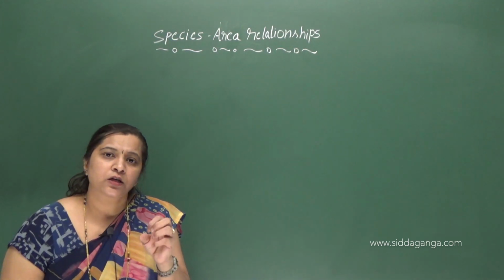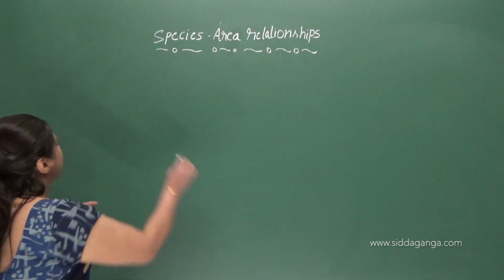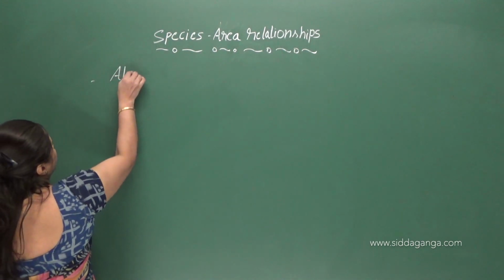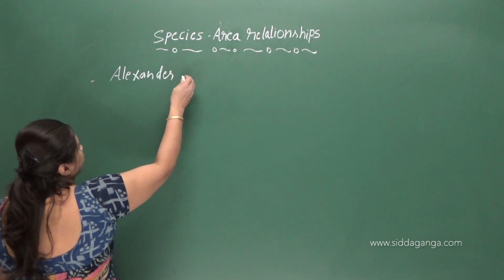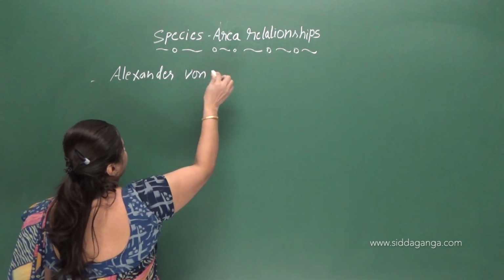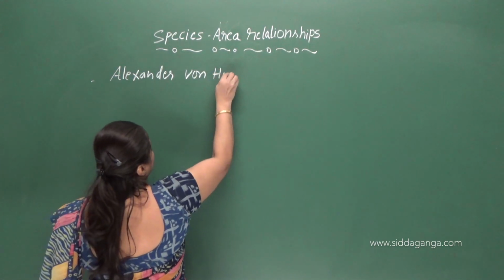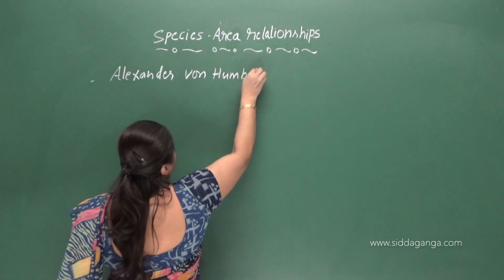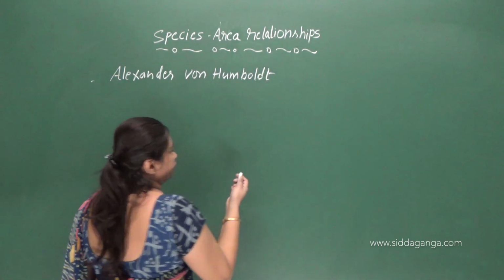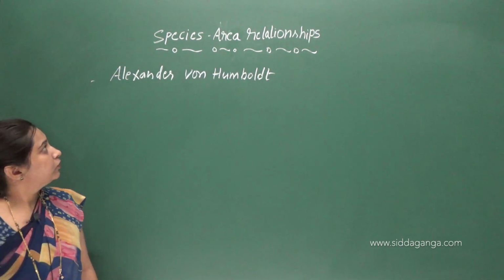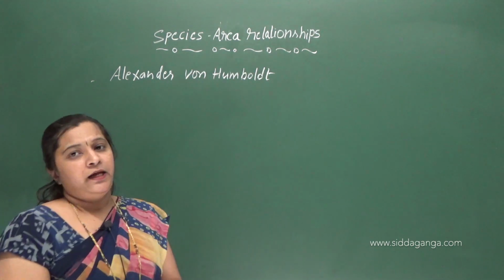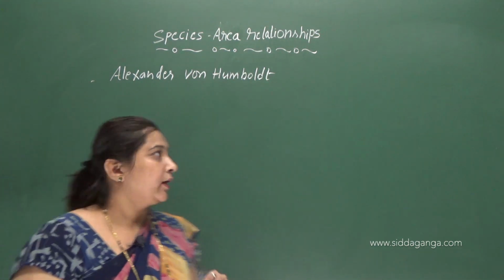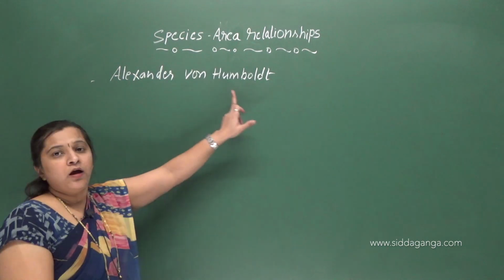This relationship that exists between species and area was observed by Alexander von Humboldt.